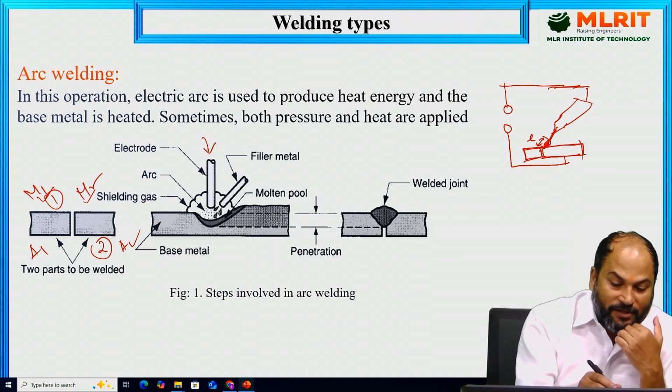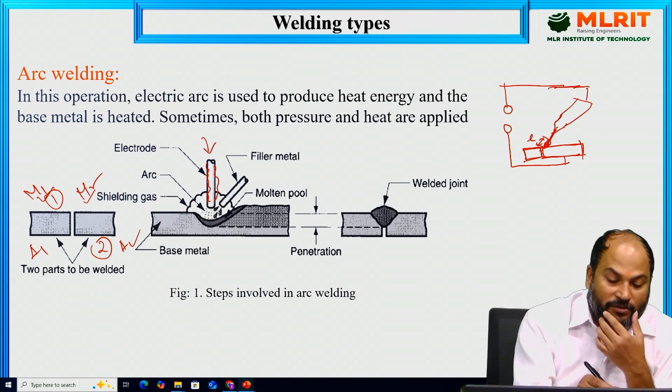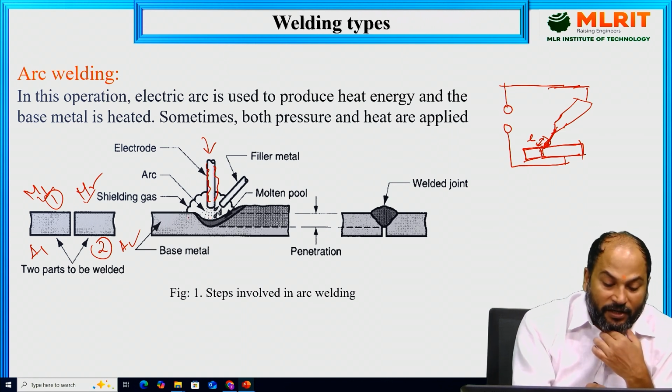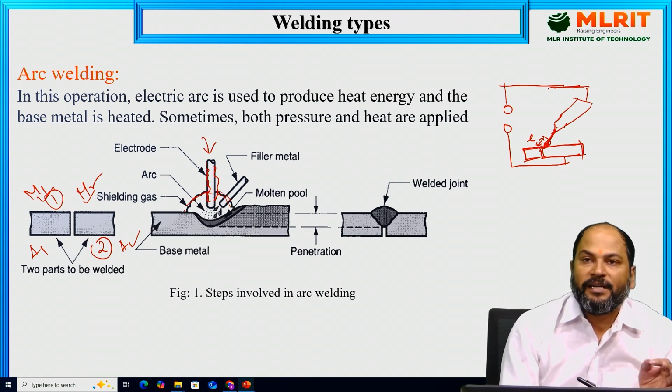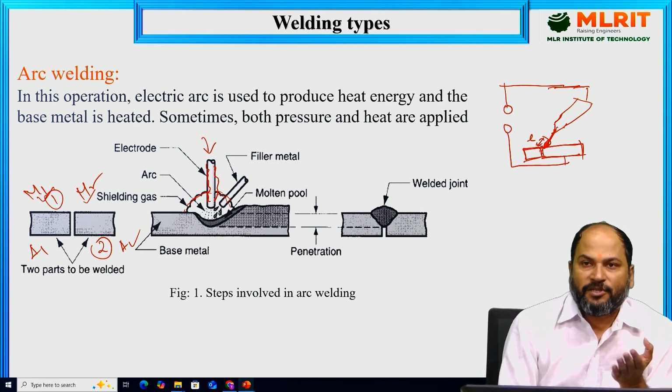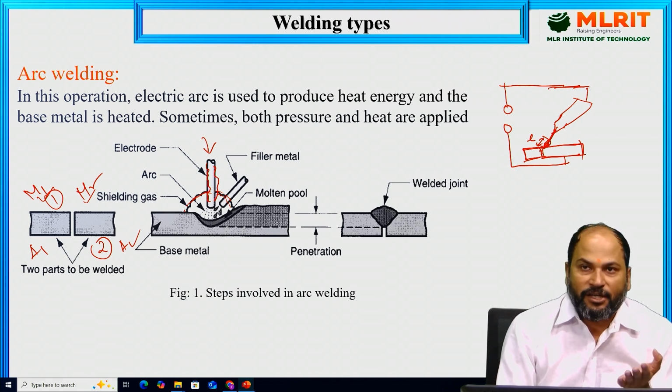So this electrode will be coated. What will happen once this electrode is melted? This coated flux will come and cover the entire area. Wherever we are doing the welding, the whole section will be completely covered so that it is not exposed to the atmosphere, and atmospheric air, especially oxygen, will not be in contact with it. So there will be no oxide formation during the welding.